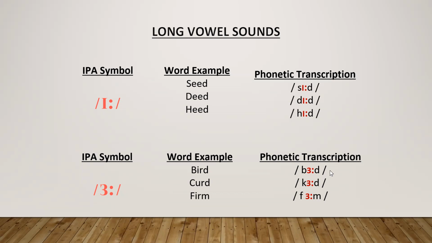And we don't pronounce bird with the R. We pronounce it as bird. In the same way, curd. I had told you earlier, in place of C, we write K at the time of phonetic transcription. So it is curd. We can't say it with the R. Curd. Firm. This is the pronunciation. Once again, bird, curd, firm.